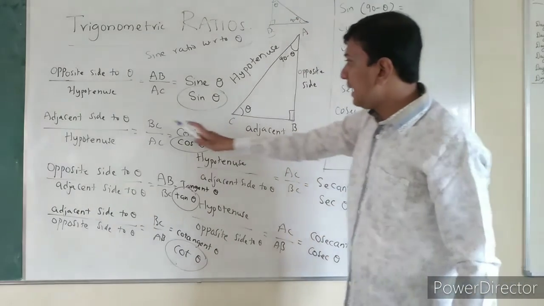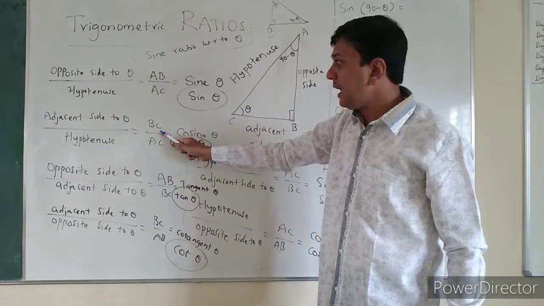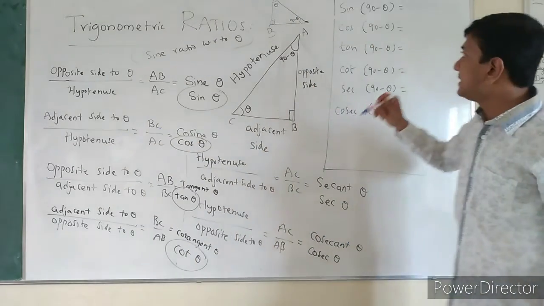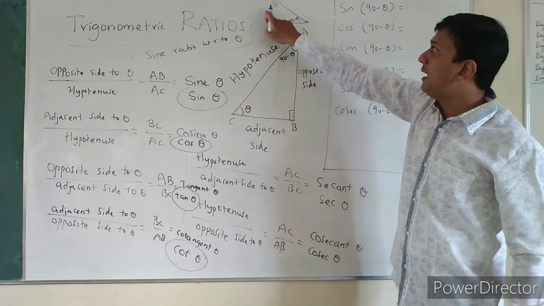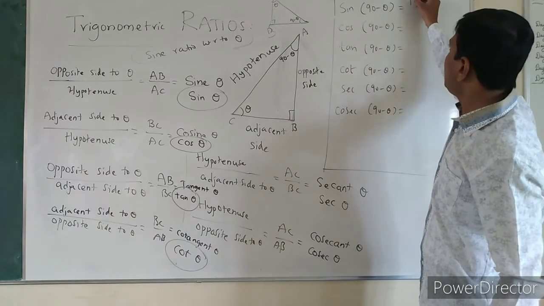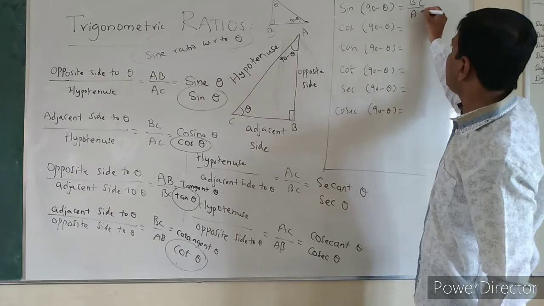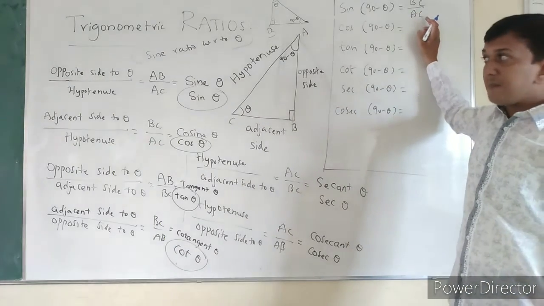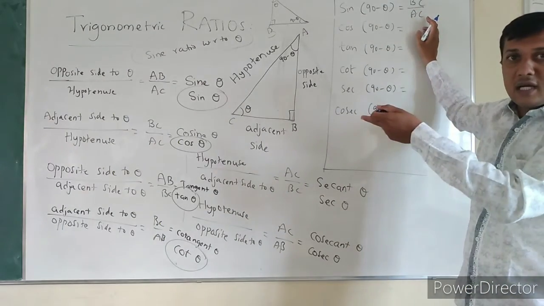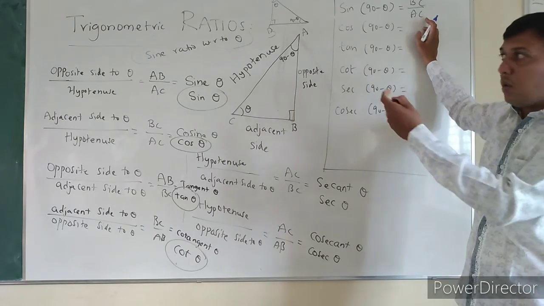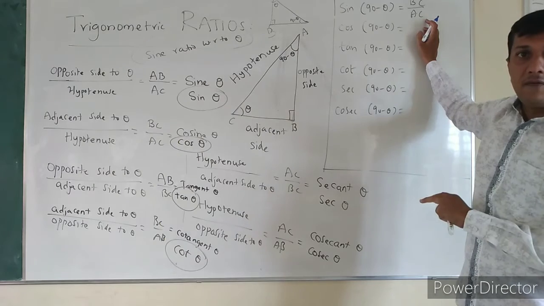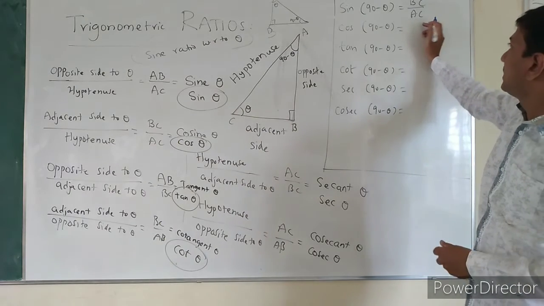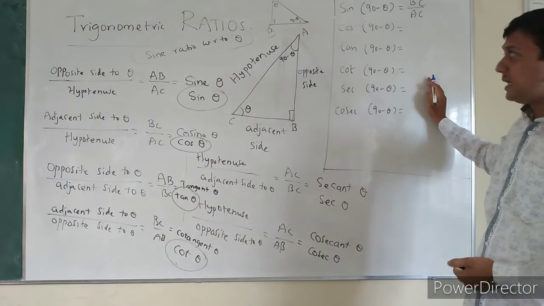So whatever the adjacent side was, now becomes the opposite side. So sine ratio is opposite by hypotenuse: BC by AC. One thing we have to observe: even if you rotate, the hypotenuse will be the same. Only the opposite side and adjacent side will be different. They will be interchanged. So BC by AC.